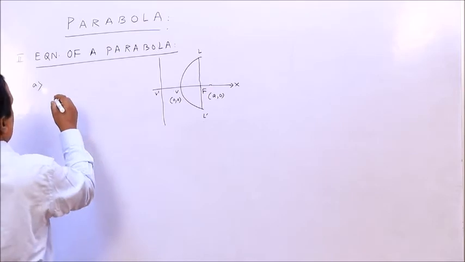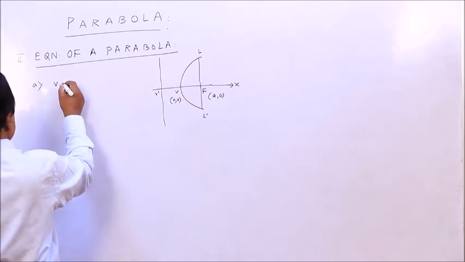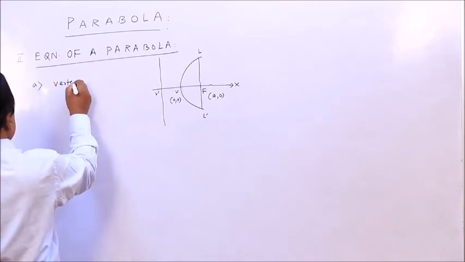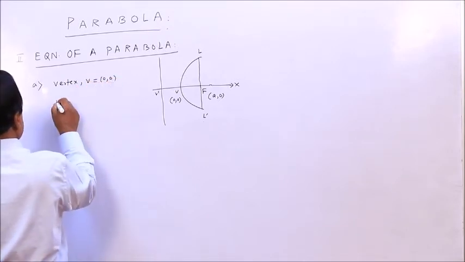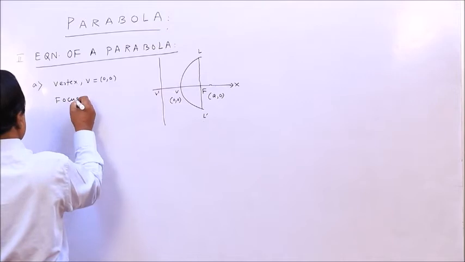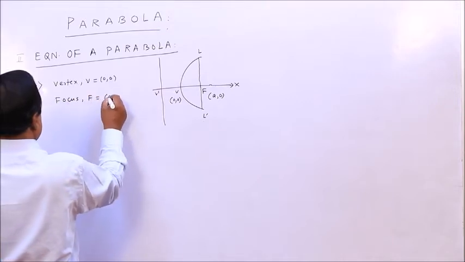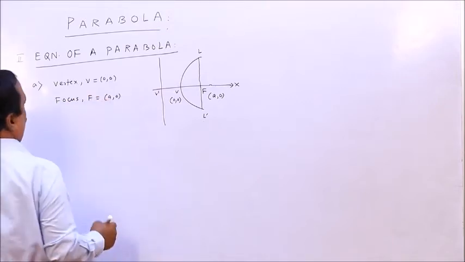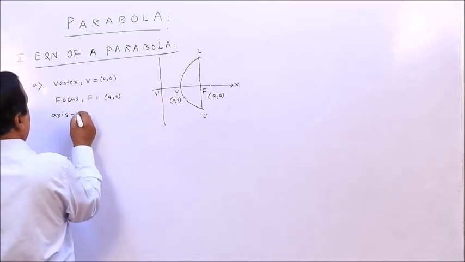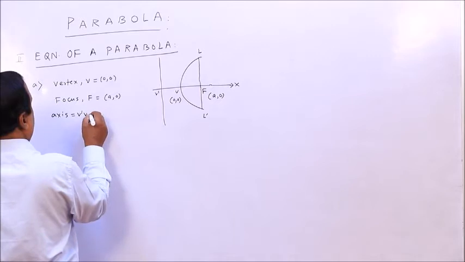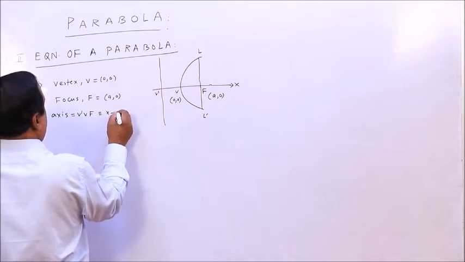Here vertex is 0 0, focus F is A 0, axis that is V dash V F is your x axis.